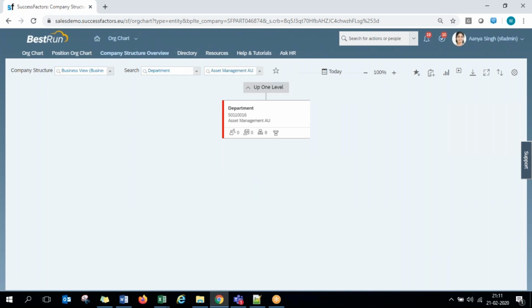Some parent entities are failing here, or there is some data inconsistency, normally at the org structure level. So against one company, whenever you say legal entity, guys, normally legal entity is the company. Legal view or legal entity is a company. In SuccessFactors, they call a company a legal entity. So that company structure can be seen under the company structure overview.